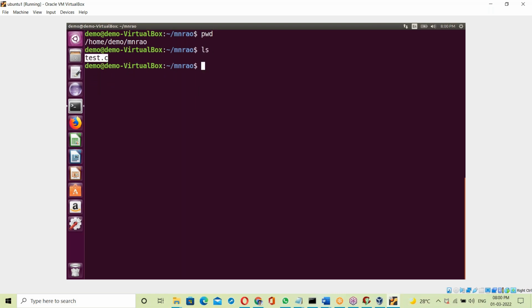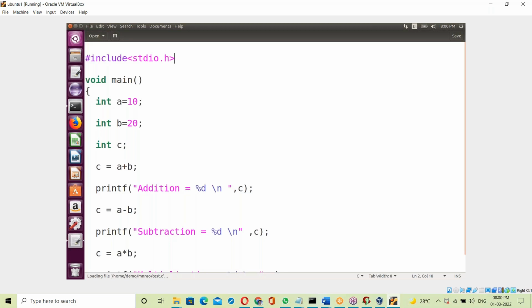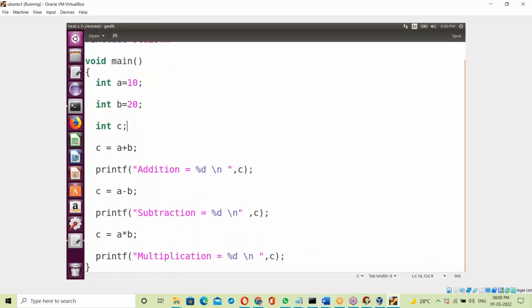The test.c program. Zedit is like a Windows notepad, an editor. Okay, test.c. Opening that C program. See here, hash include, the header file, the main function, a equal to 10, b equal to 20, next int c, c equal to a plus b.